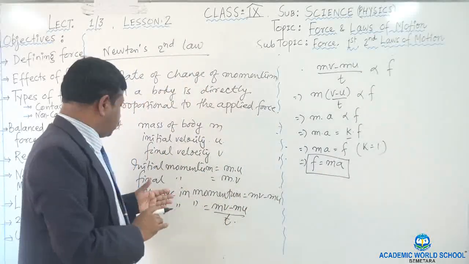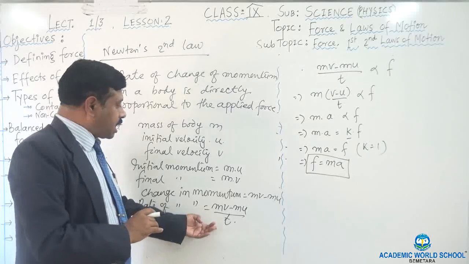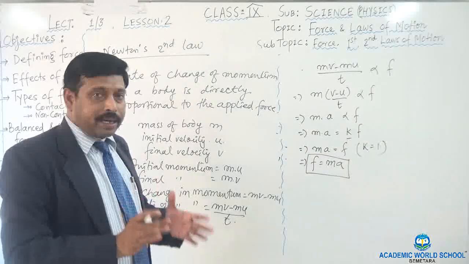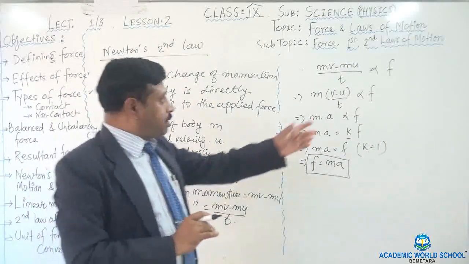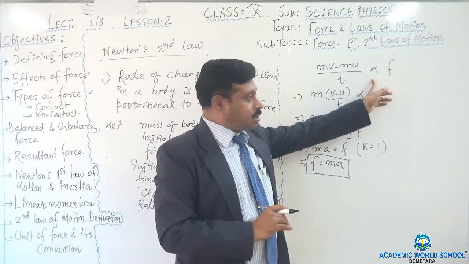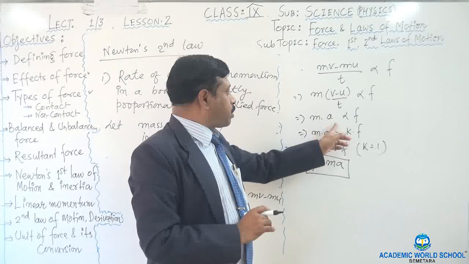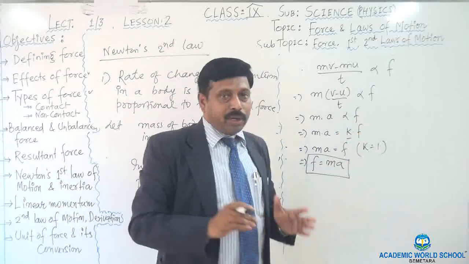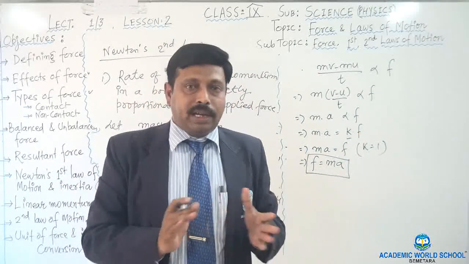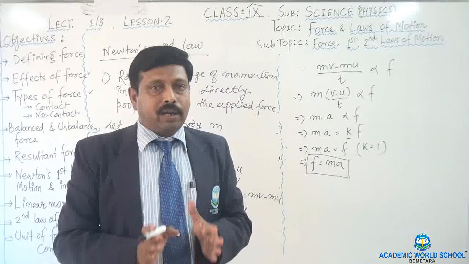Again you see that mv minus mu upon t is the rate of change of momentum, which is directly proportional to the force. So from mv minus mu upon t we are getting ma proportional to f. When we want to remove the proportionality sign in any law, we have to multiply by a constant.